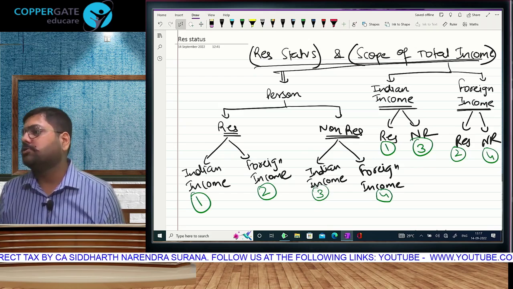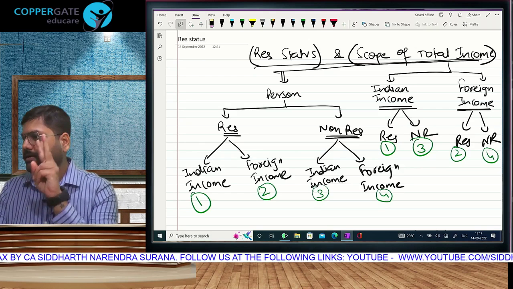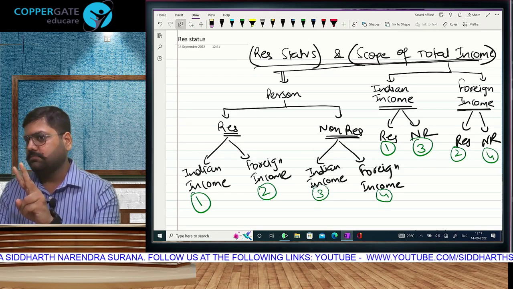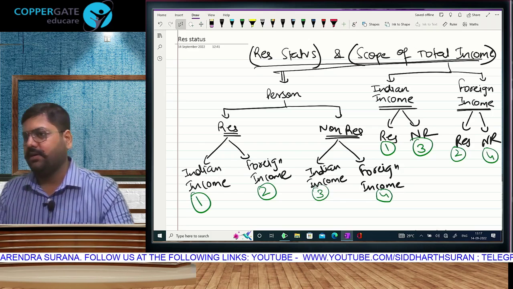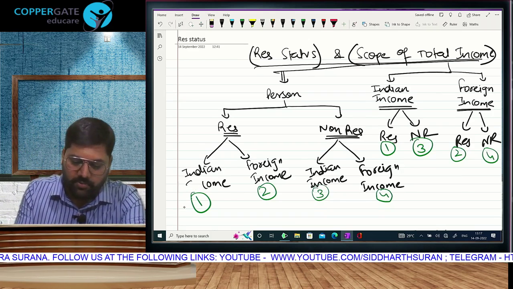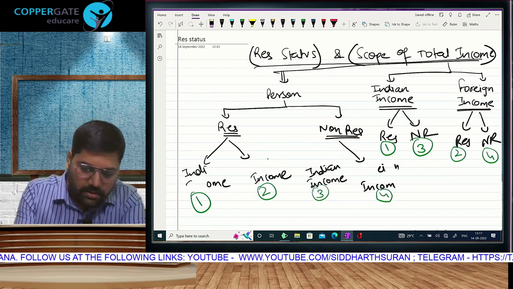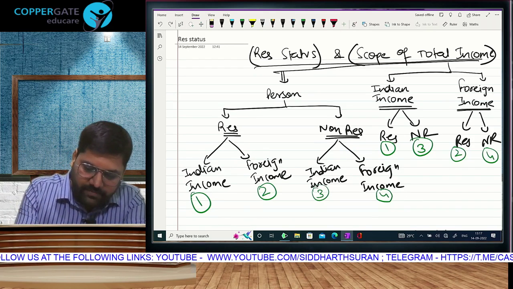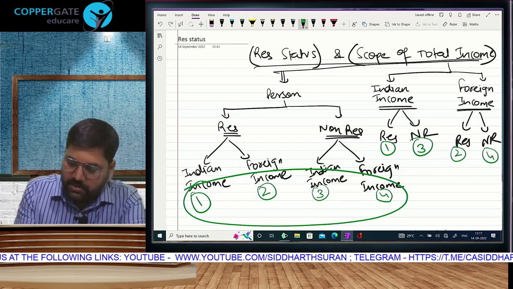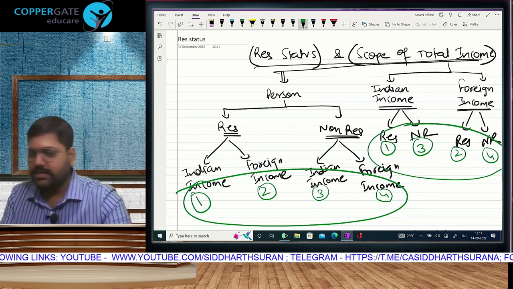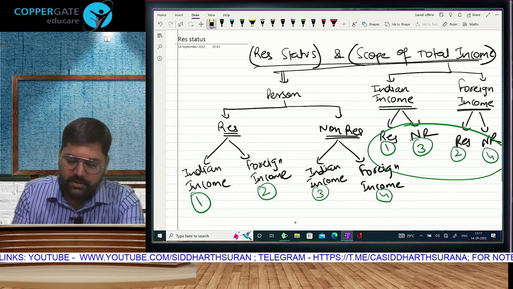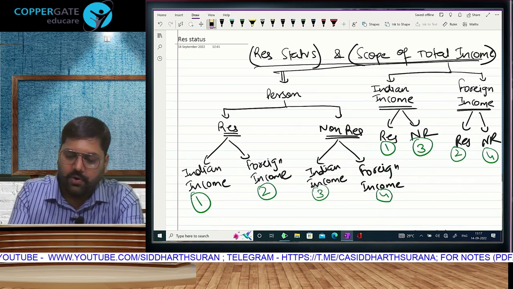And what are the combos? 4 combos. Resident Indian income, non-resident Indian income. Resident foreign income, non-resident foreign income. Whether you make the combo from either side, it is 4 only, right? And we have also studied the taxability of all the 4 combos.